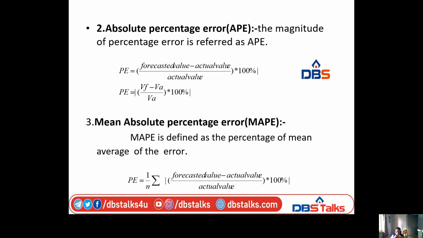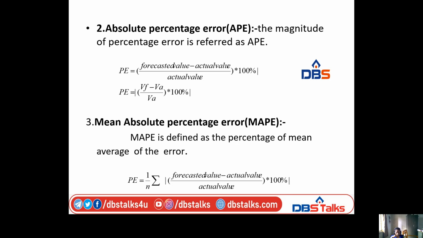The magnitude is denoted by taking the mod value of the percentage error, and then we get the absolute percentage error.